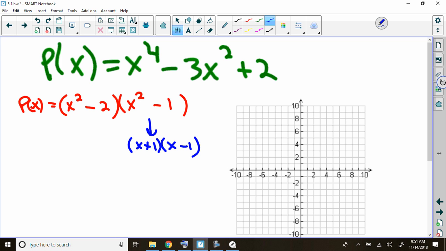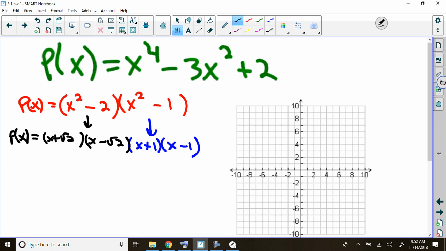And in college algebra classes and in pre-calculus, they expect you to treat this as though, even though 2 is not a perfect square, they want you to factor this into x plus the square root of 2 and x minus the square root of 2. You see what I did there? So we've got 4 linear factors.